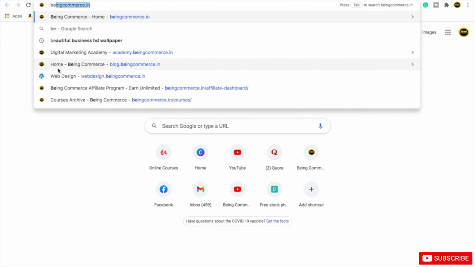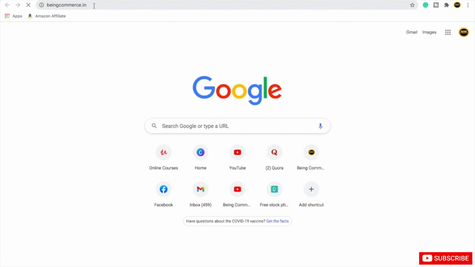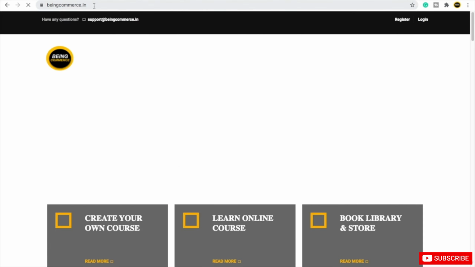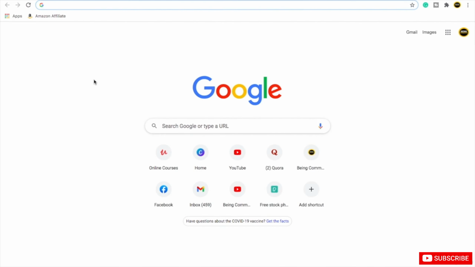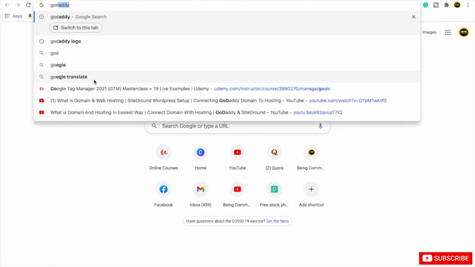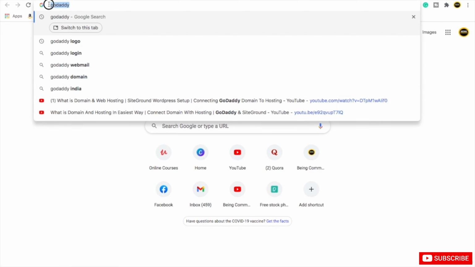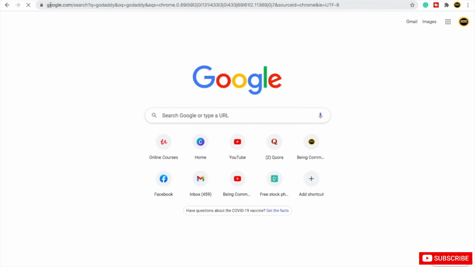For example, my website is beingcommerce.in. This is one domain. If someone wants to come to my website, he needs to type my domain, then he can come to my website like this. Similarly, you can acquire a domain on GoDaddy. It's very easy. You just need to search GoDaddy on the browser, then click on enter.